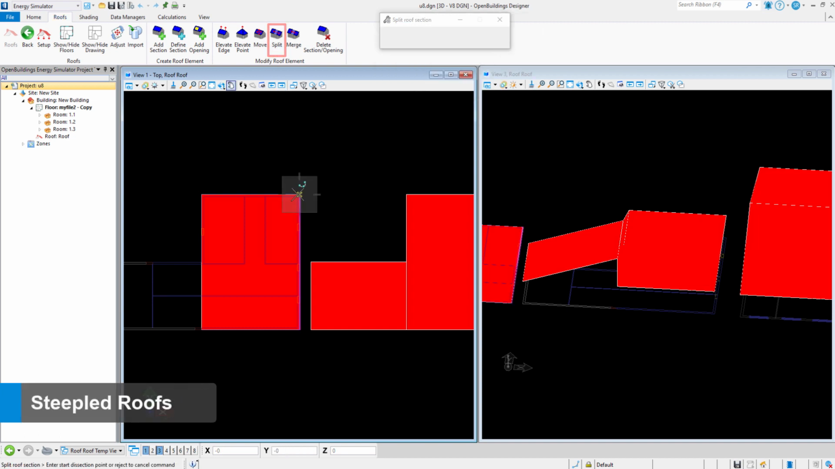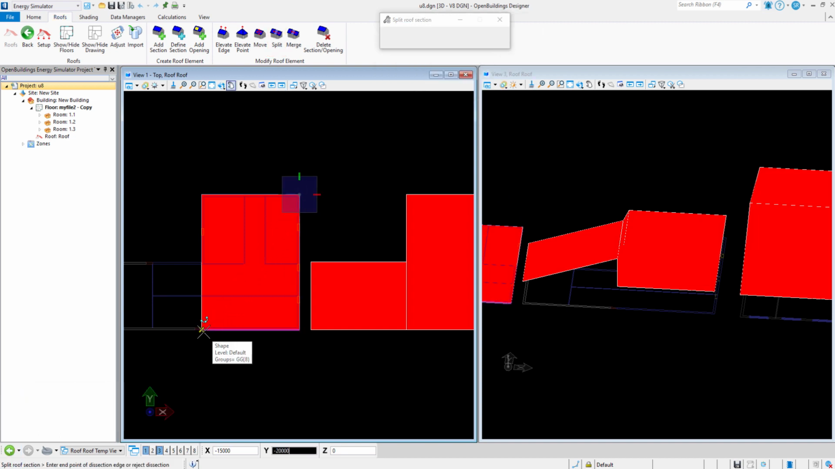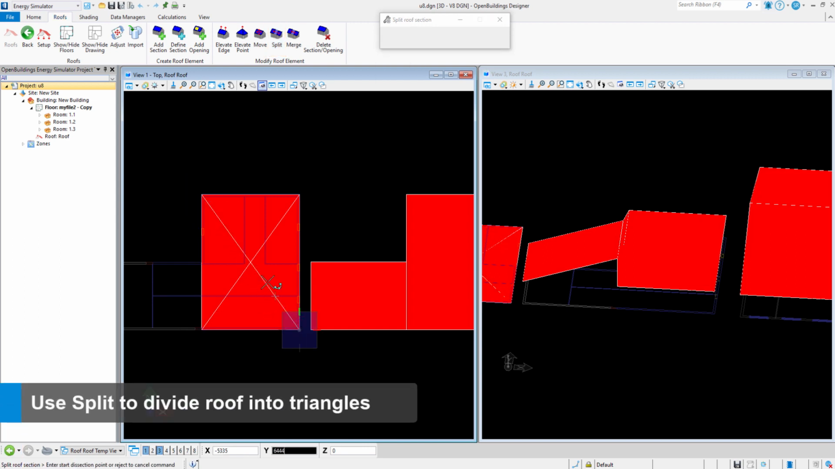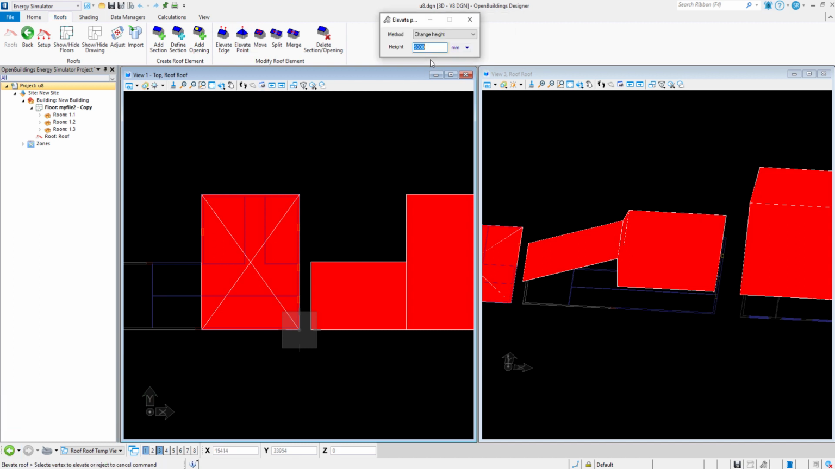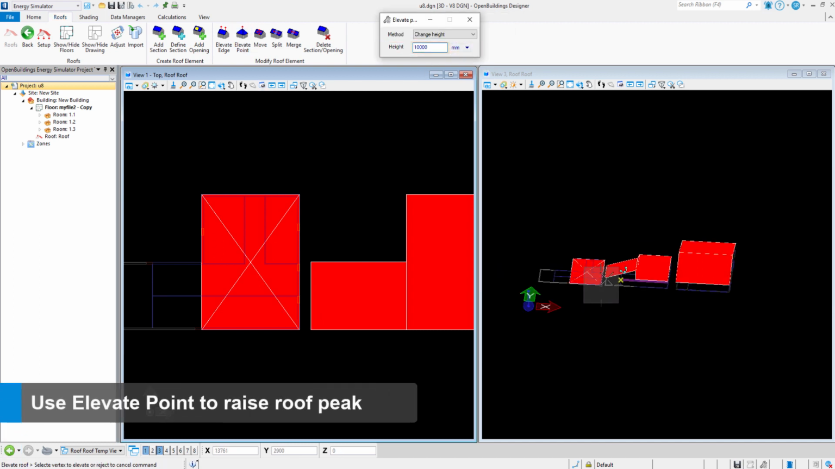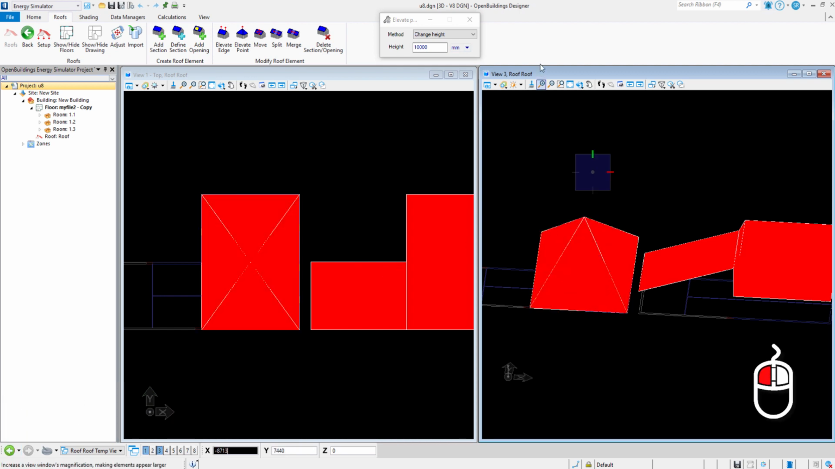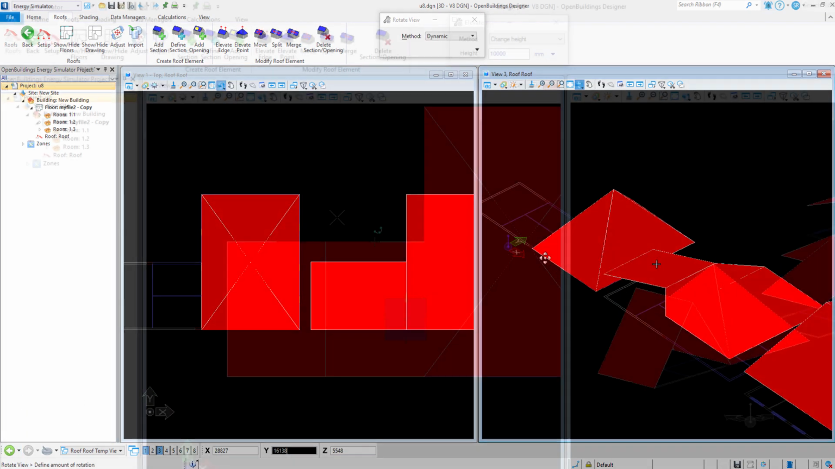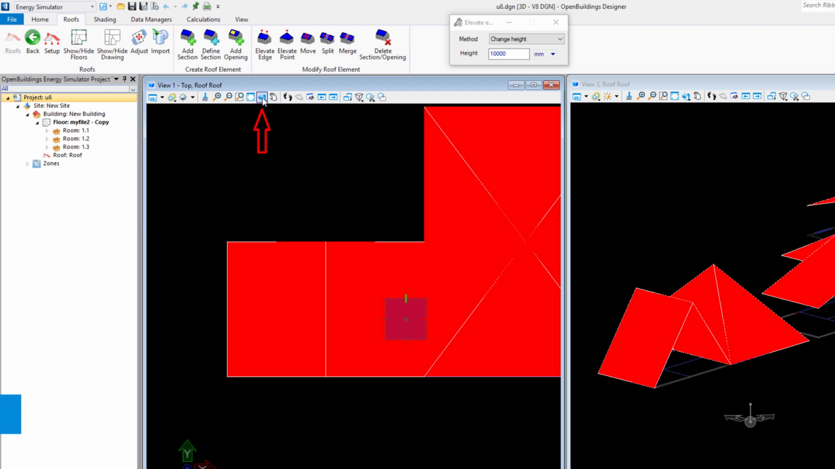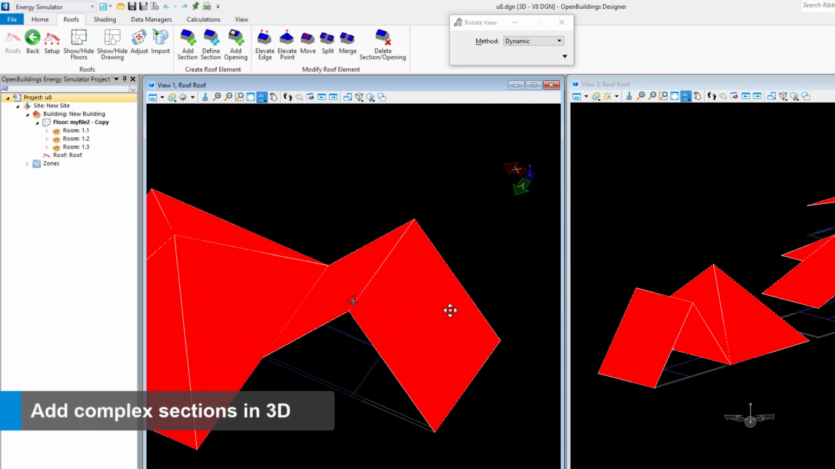And for steepled roofs, let's say it could be a church or something like that, again, we can use the split function. So just create a flat section and split it into four triangles, say, and use the elevate point. Select the point in the middle, left click again, and it'll raise it up.